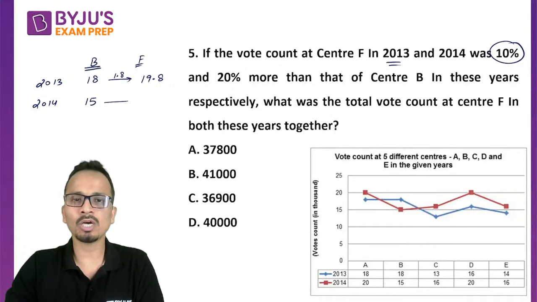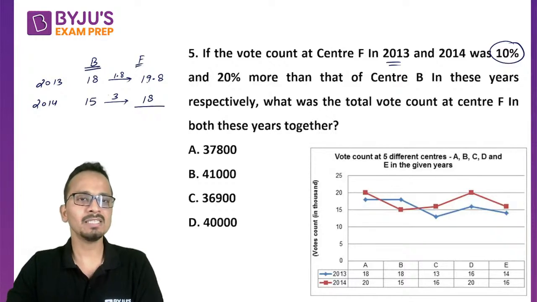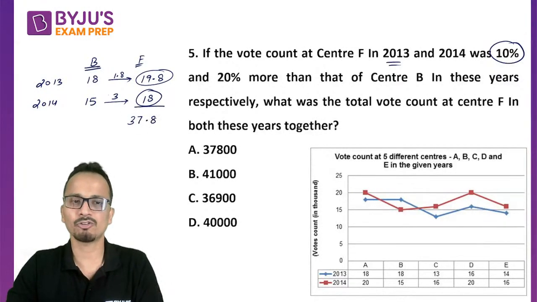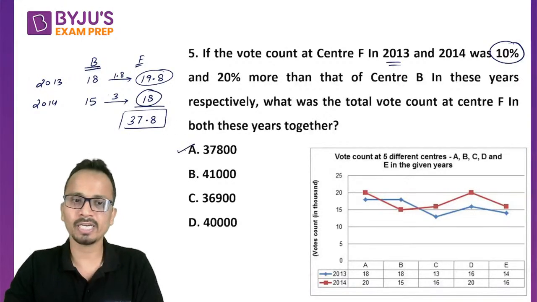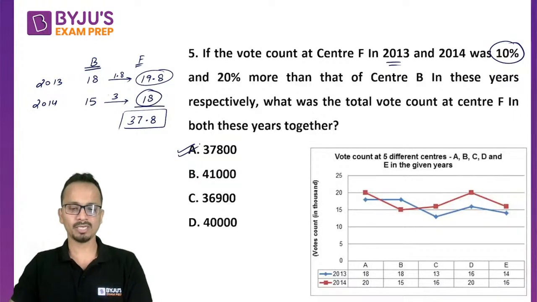And similarly for 2014, it will increase by 20%. That means a value of 3, and the number of votes will be 18,000. So 19,800, which is this value, and 18,000, the sum will come out to be 37,800. So 37,800 will be the final answer. So the correct answer, yes, it is option A.